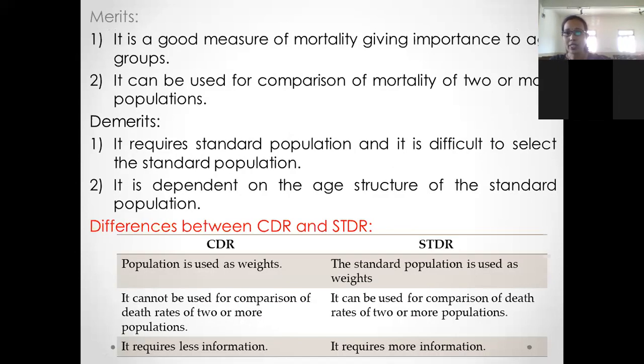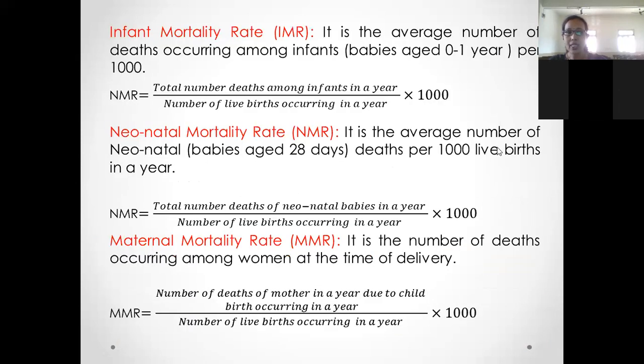Next, in today's class we studied the merits and demerits of STDR and the differences between crude death rate and standardized death rate. Then infant mortality rate is the calculation of death rate of babies aged 1 year per 1000 population. Here by mistake I wrote NMR, it should be IMR. IMR equals the total number of deaths among infants in a year divided by the number of live births occurring in a year, multiplied by 1000.